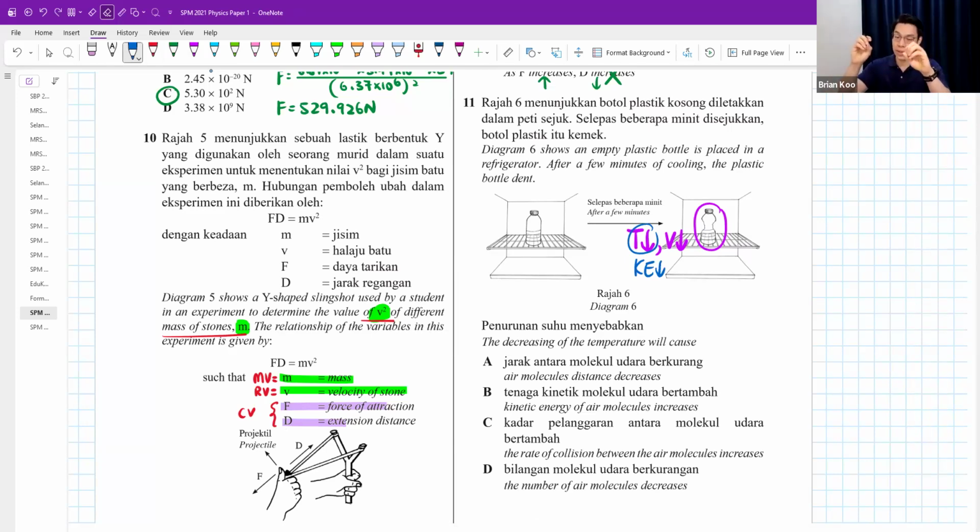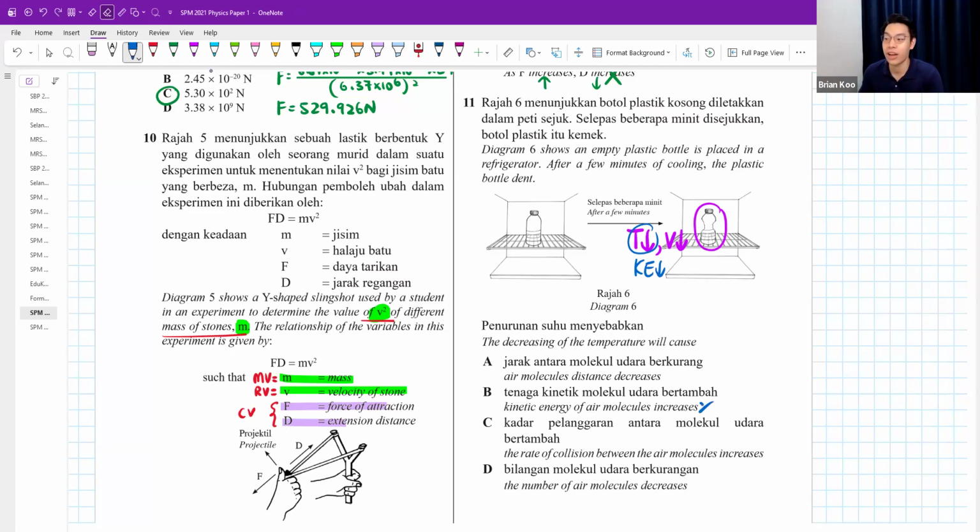Why? Because when temperature decreases, kinetic energy of molecules decreases. When the molecules decrease in kinetic energy, that means they don't move so fast, lower velocity. They would hit the bottle less hard. And so now the molecules are forced to get closer and closer together. You know how hot things will expand and cold things will shrink in size, get smaller. Molecules will slowly squeeze together, become closer together. Air molecules distance decreases.